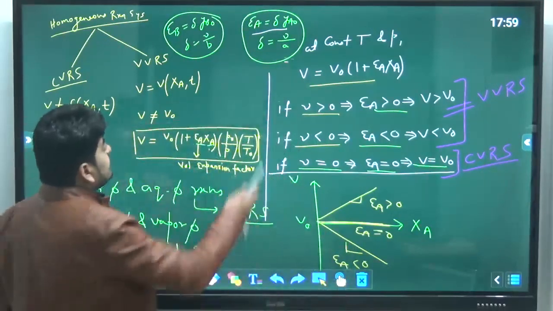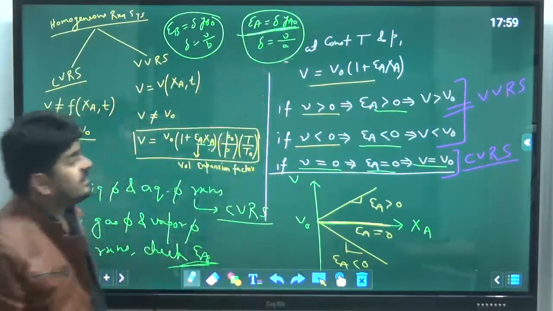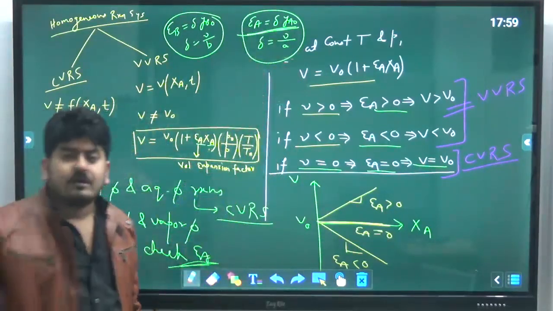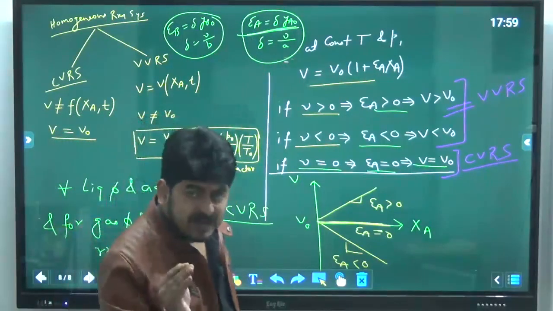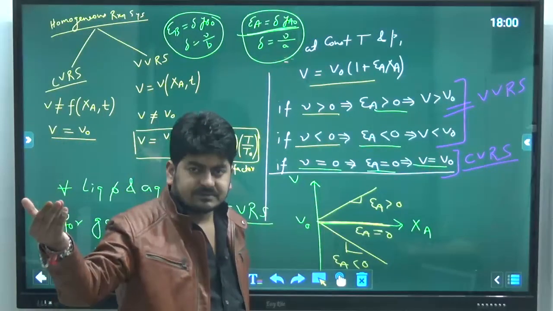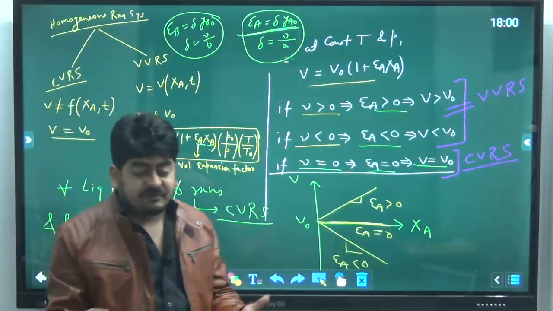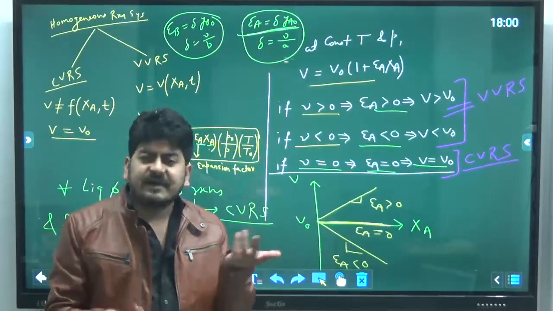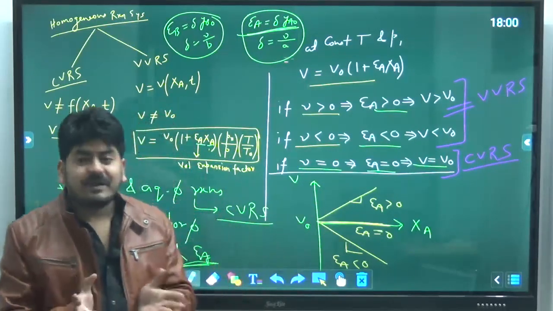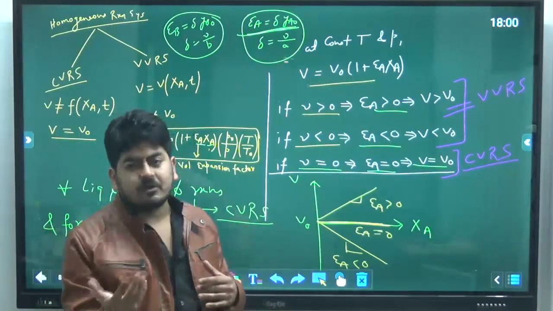And for any chemical reaction, you can calculate epsilon A by using this relation, delta into Ya naught. What is Ya naught? Ya naught is the mole fraction of reactant A in the feed. Okay, if the feed is pure A, if they say that we have pure feed, so obviously Ya naught will be 1. If they haven't mentioned anything about the composition, still we will consider Ya naught as 1.